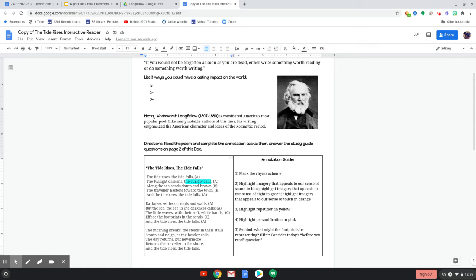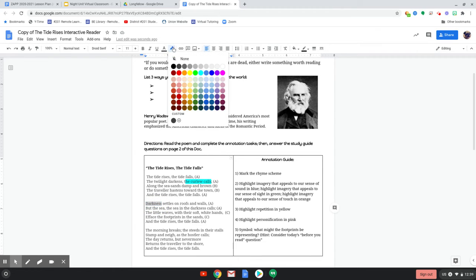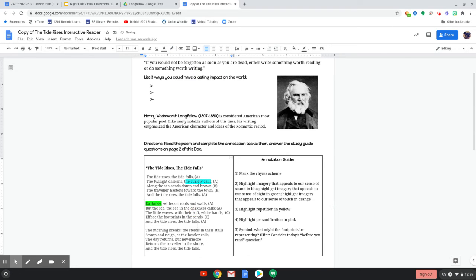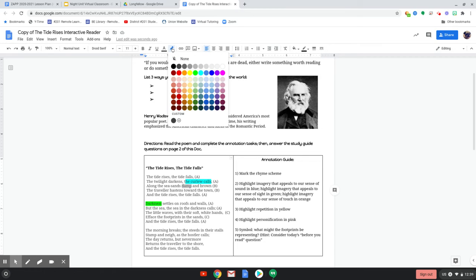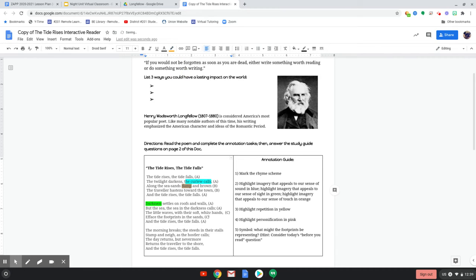Now our sense of sight in green. What is something you can see? Hopefully you're seeing this darkness. And again, please give me more than just what we're going over today. So we'll highlight that green. And then our sense of touch. I don't know if you noticed this, right? Our sand is damp. You should be able to feel that, so that would be orange. Again, there are many more examples of imagery, so feel free to annotate this further.